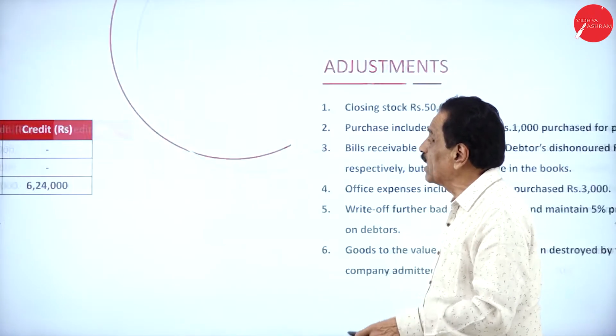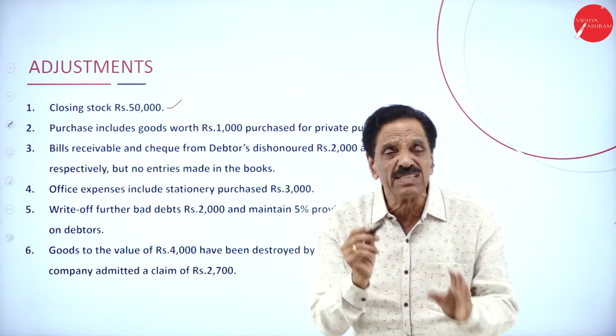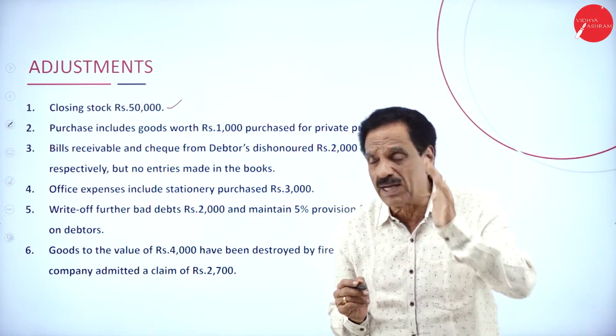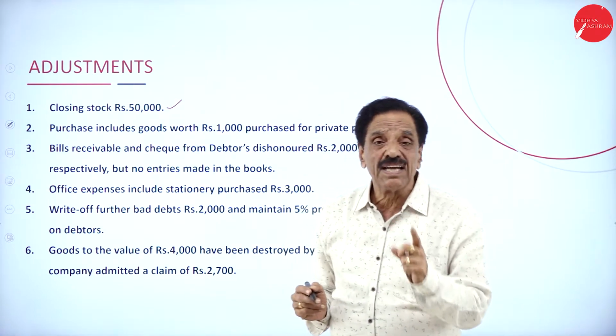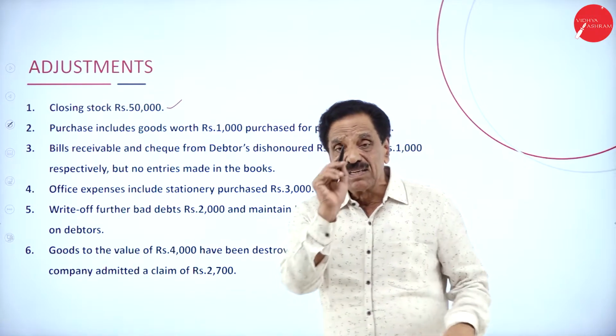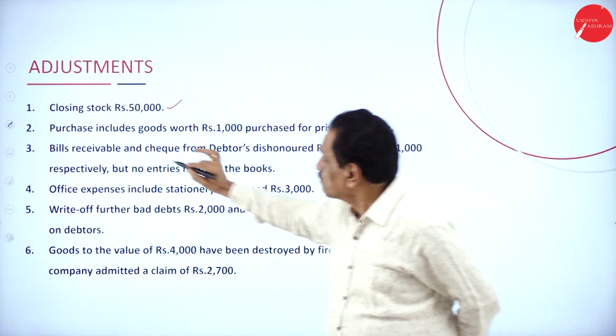Then we'll move on to the adjustments. First is the closing stock. I already told you all adjustments should appear twice. Closing stock: trading account, credit side; balance sheet, asset side.